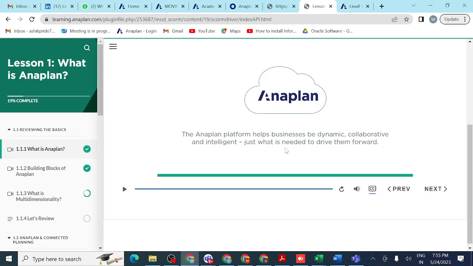It will provide what business needs to drive forward: if you want to go somewhere, it will show the way, and how we should take each and every decision. Anaplan will guide us.